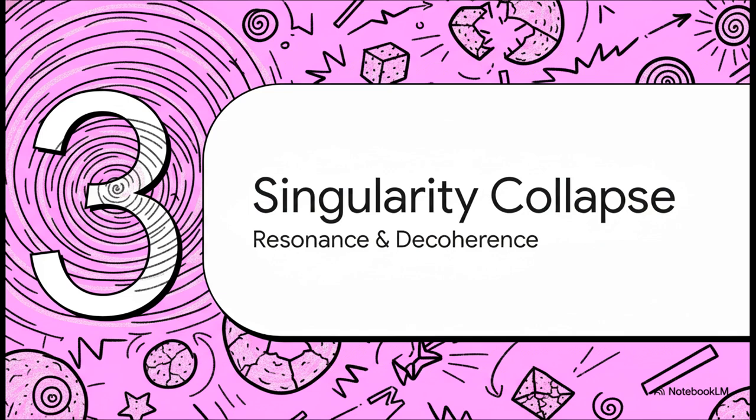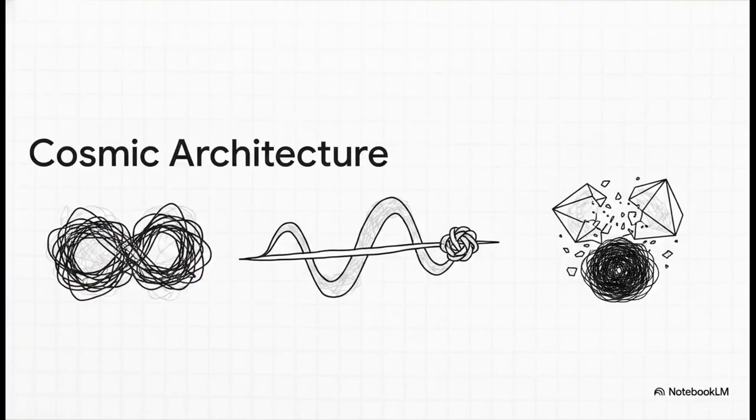Now let's see what happens when we push this to the absolute limit. Section 3, resonance and singularity collapse. How does this hold up when a system scales toward infinity or faces extreme stress? The theorems map out this radical cosmic architecture. First, you have decoherence, which happens when an interpretation loop gets stuck infinitely on itself, represented in the math as simply x equals x. To bypass that deadly loop, the system has to rely on something called resonance.